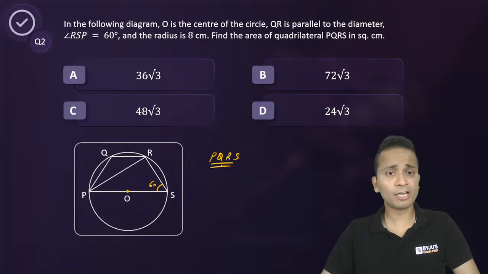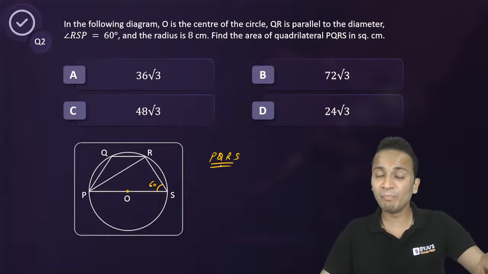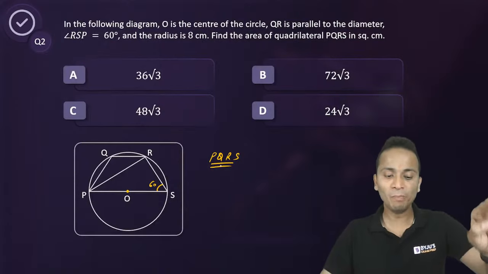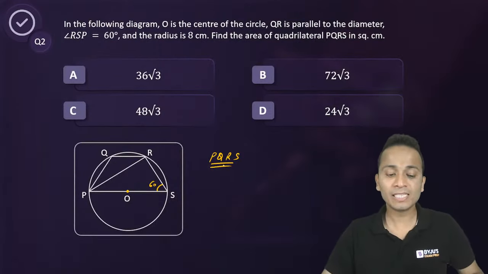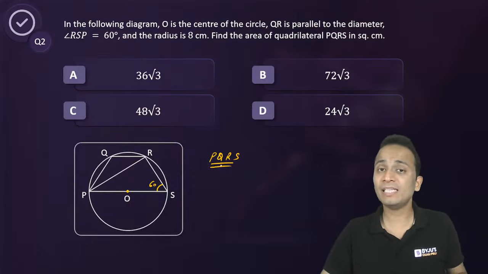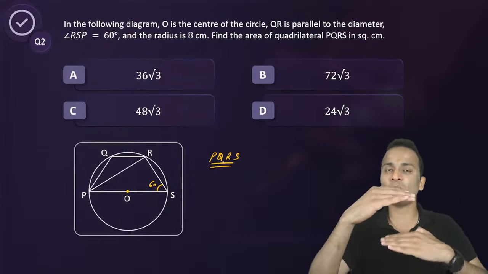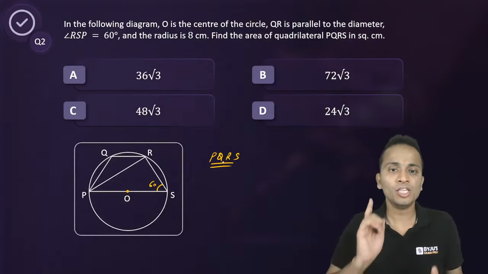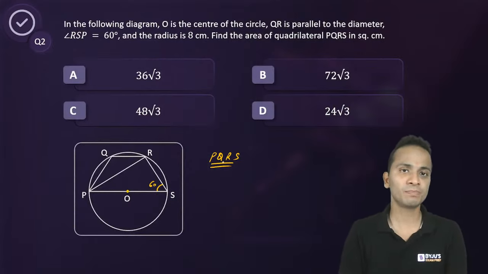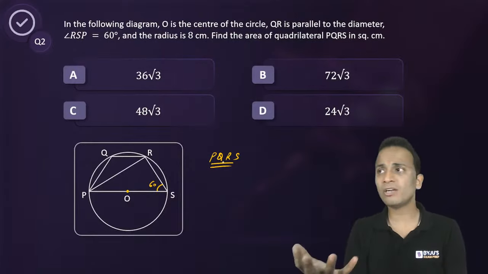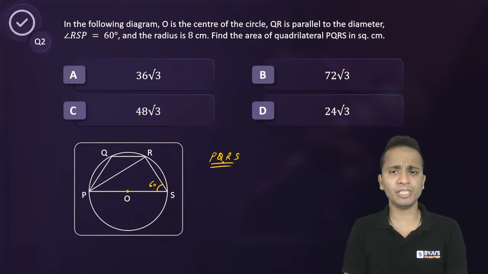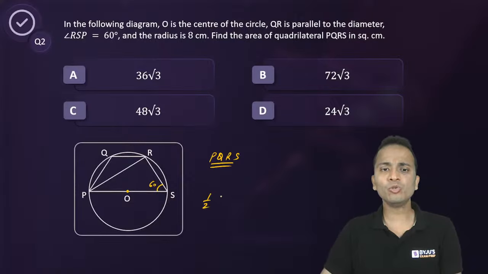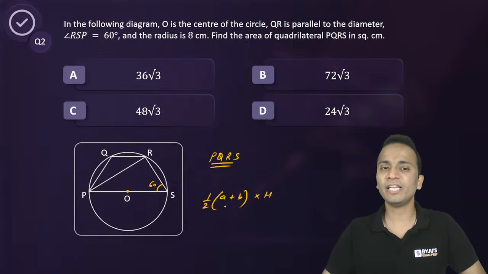Saideep, yes, cyclic, fine. You can call it cyclic, but more important than cyclic quadrilateral, Music Core has given the answer. This is a trapezium. Guys, this is a trapezium. In a trapezium, one pair of opposite sides is parallel and the other pair of sides is non-parallel. So I can say that PQRS is a trapezium. So the area of a trapezium is half into the sum of parallel sides multiplied by height. All right. So this is the area of a trapezium.